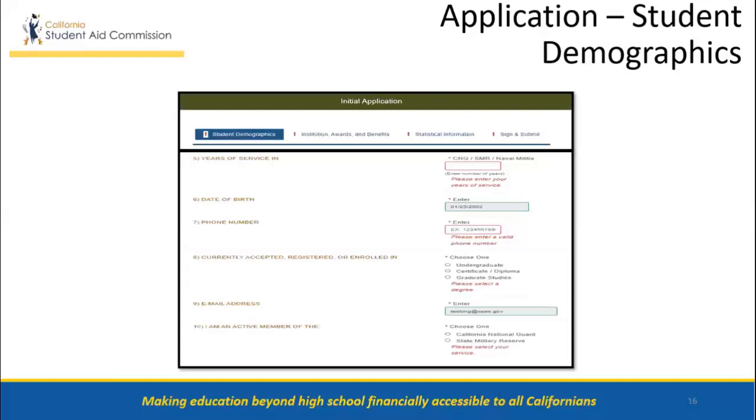And number 10, whether they are an active member of the California National Guard, which then asks if it is the Army National Guard or the Air National Guard, or the State Military Reserve, which then asks if it is the State Military Reserve or Naval Militia.